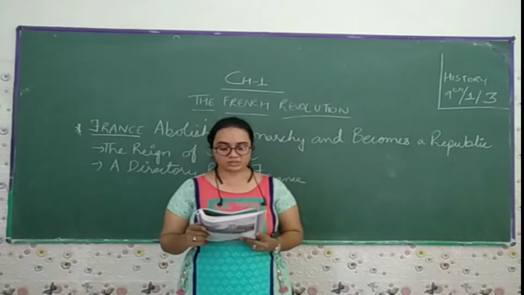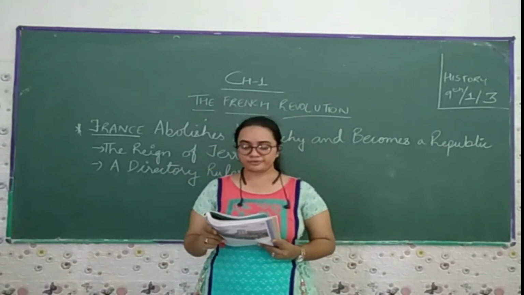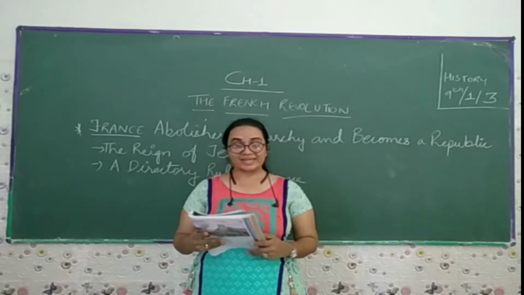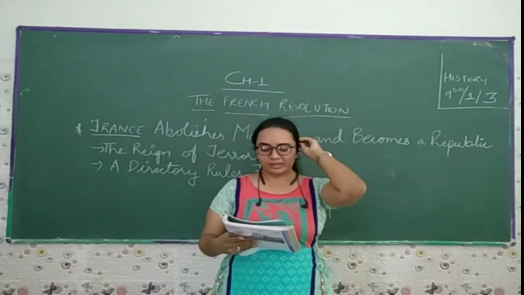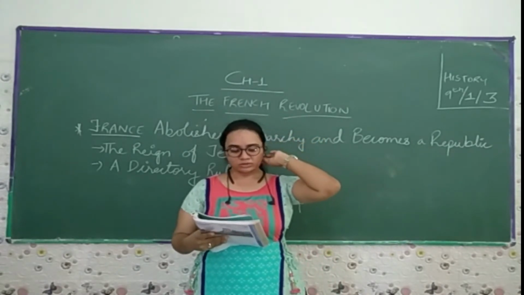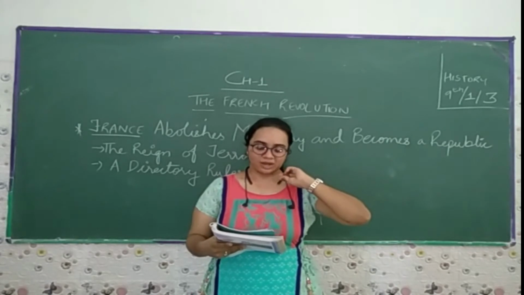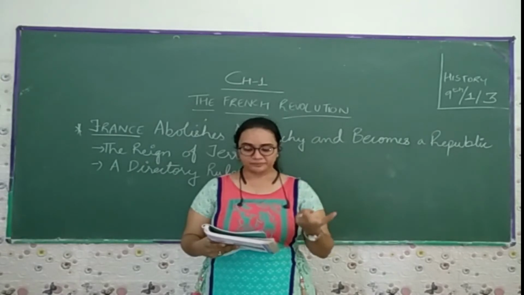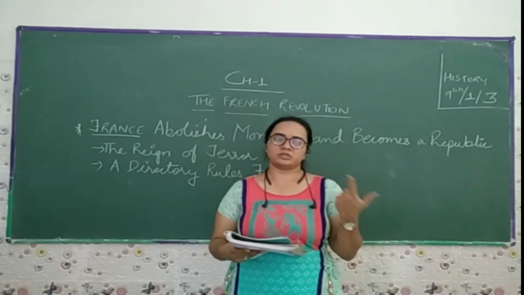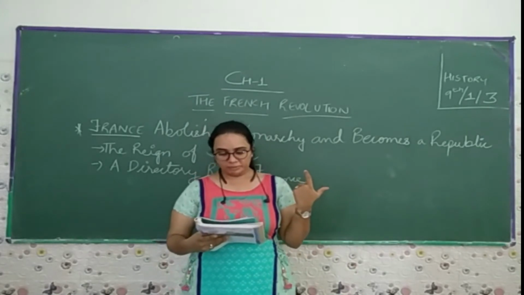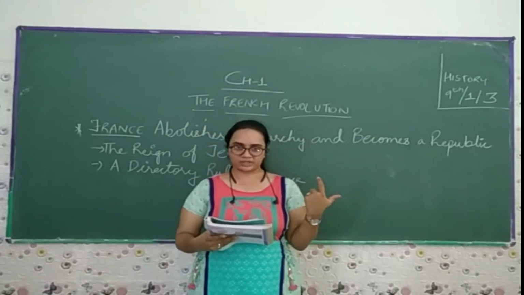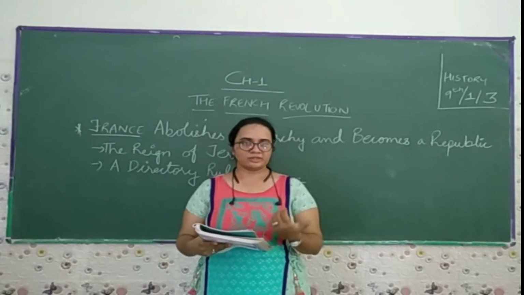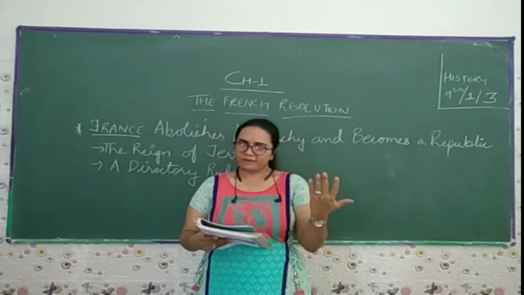Louis XVI was sentenced to death by the court on a charge of treason. Treason means betrayal of one's government. On 21 January 1793, he was executed publicly at the Place de la Concorde. I'm reading in French; in English we read it Place de la Concorde. Publicly he was hanged till death, and Queen Marie met the same fate shortly after, after a few months.